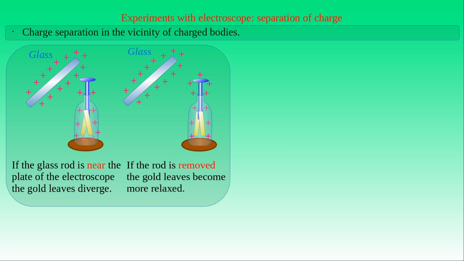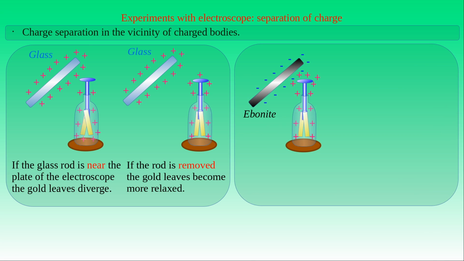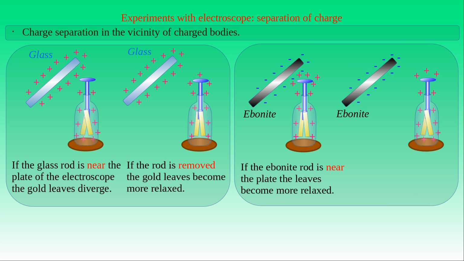If we remove the rod from the vicinity of the plate, the gold leaves take their original position. In the second experiment, we can also bring a negatively charged ebonite rod near the charging plate of the positively charged electroscope. Then the gold leaves of the electroscope become more relaxed. If we remove the rod from the vicinity of the plate, the gold leaves rise to their original positions.